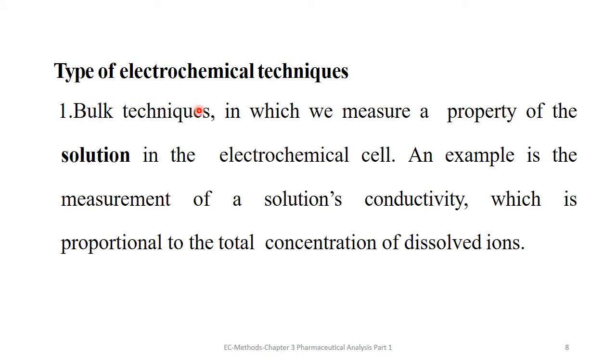Types of electrochemical techniques include, first, bulk techniques, in which we measure a property of the solution in the electrochemical cell. An example is the measurement of a solution's conductivity, which is proportional to the total concentration of dissolved ions.